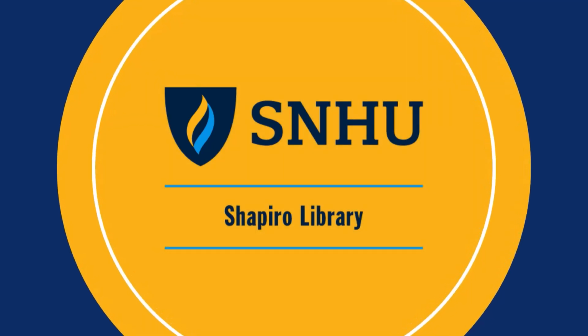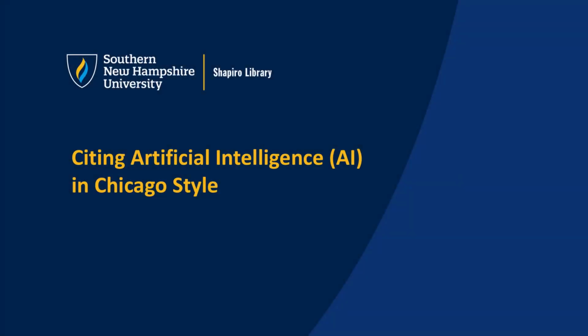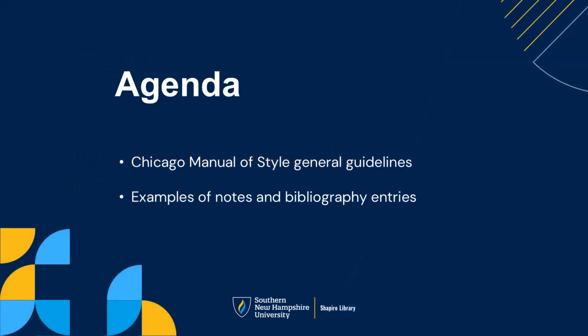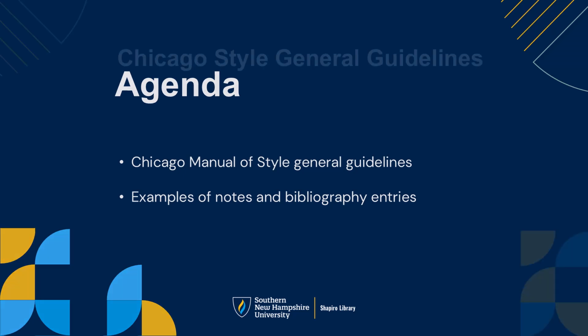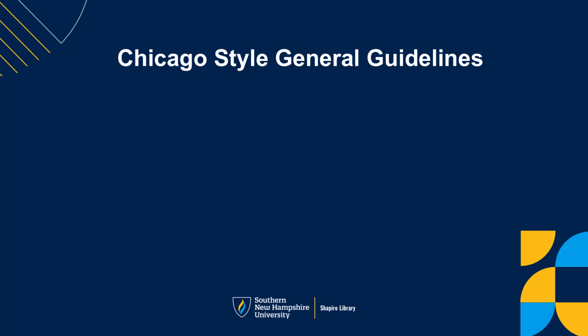Hello, and welcome to this brief overview of citing artificial intelligence, or AI, in Chicago style. In this video, we will cover the Chicago Manual of Style's guidelines for citing AI-generated content, and we will work through some examples. We will start by going over some general guidelines for acknowledging AI usage.